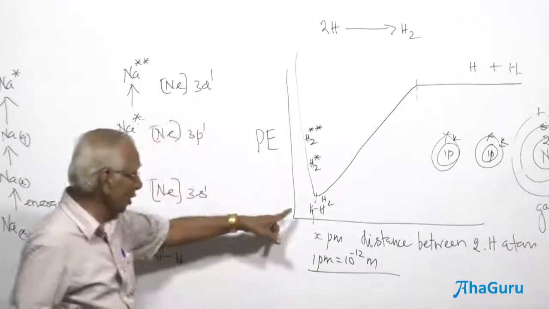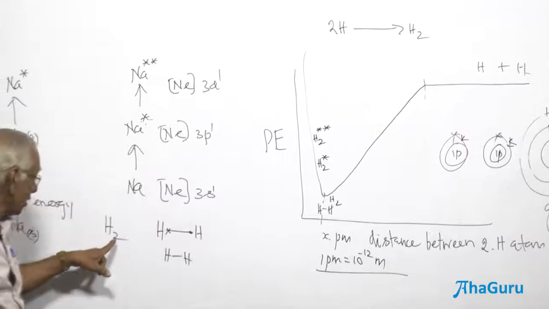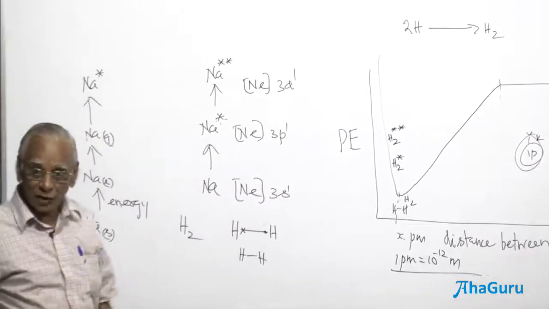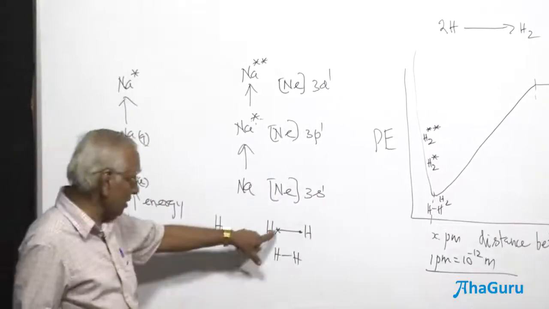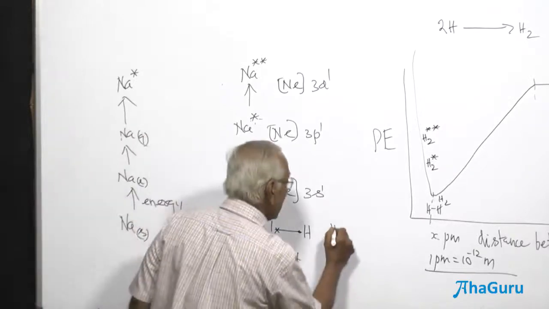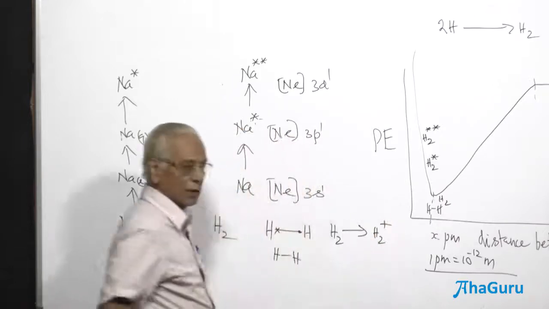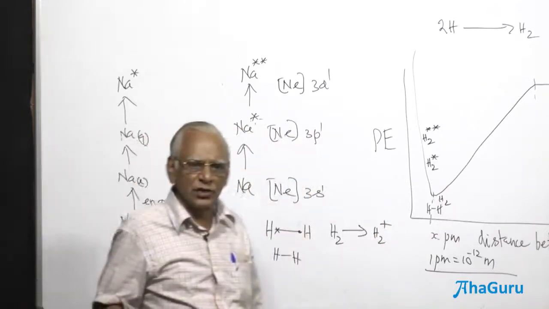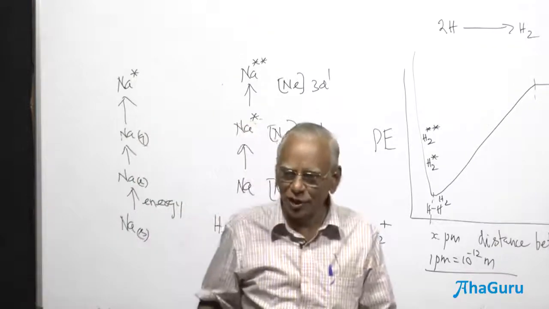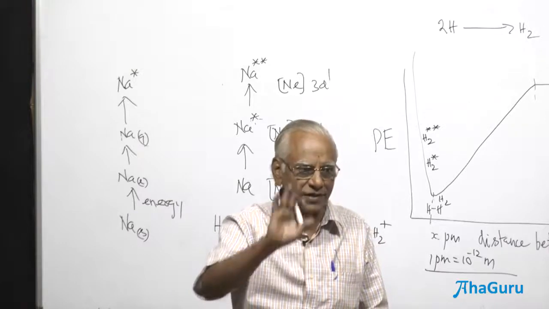And therefore, I am trying to remove an electron from a hydrogen atom. Now you see here, what is meant by loosely bound electron? This is not a loosely bound electron. Normally speaking, H2 forming H2 plus can be considered, in terms of the definition, as ionization enthalpy. But ionization enthalpy means for a single atom.